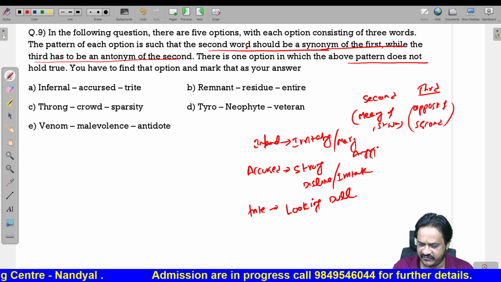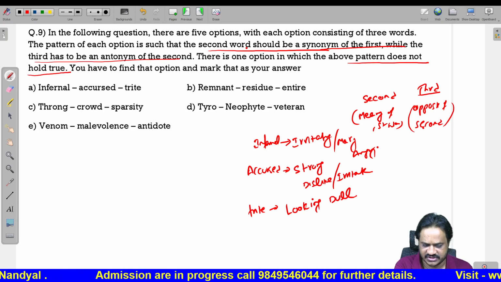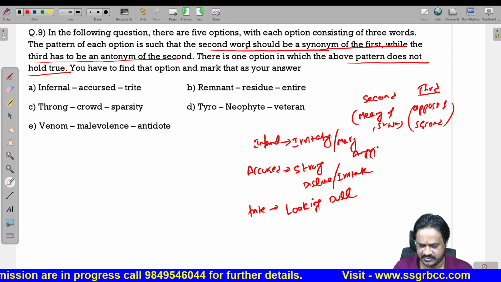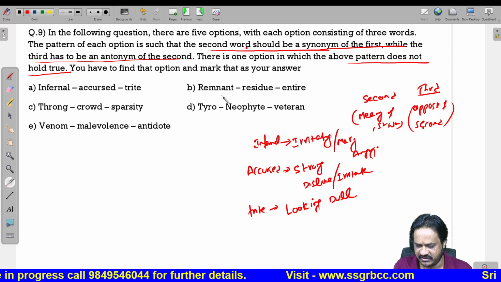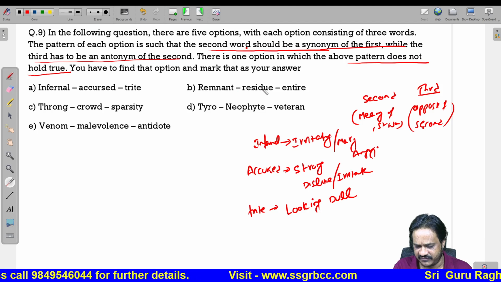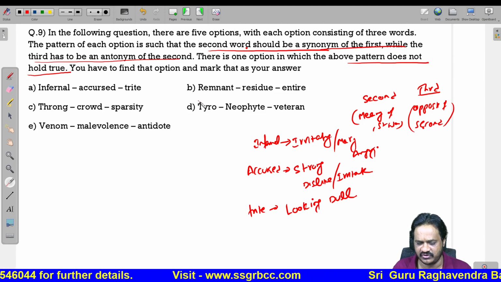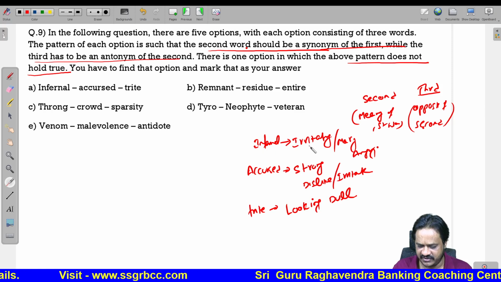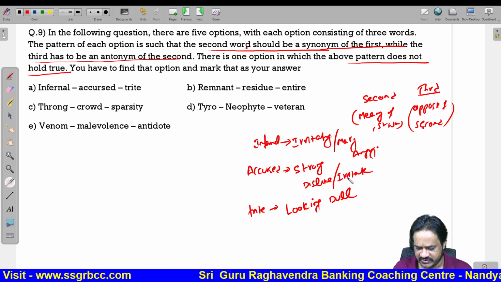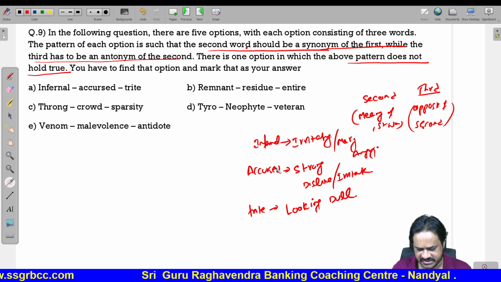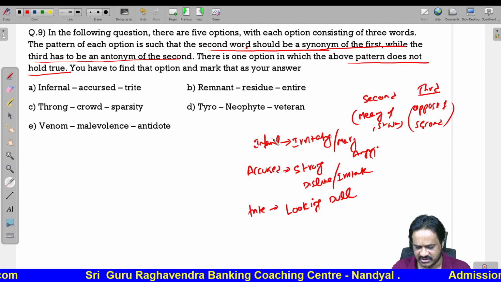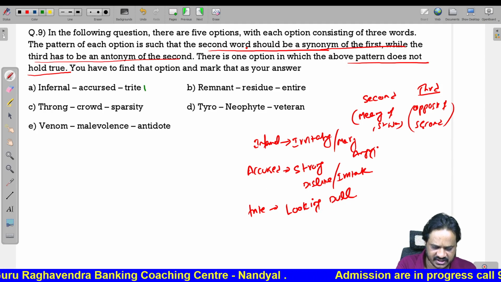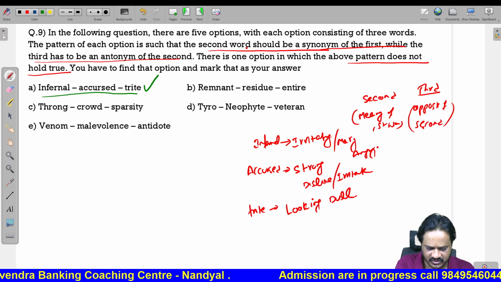You have to identify the pattern that does not hold true. That means in all the other options, the second one should be the meaning of the first, and the third one should be the opposite of the first and second. In all options it will follow, in one option it will not. If you take the first option itself, infernal means irritating, accursed means strong dislike. Both have the same meaning, but the third one is not the opposite of 1 and 2. The third one is something different. So this is our answer. This will not follow the pattern.